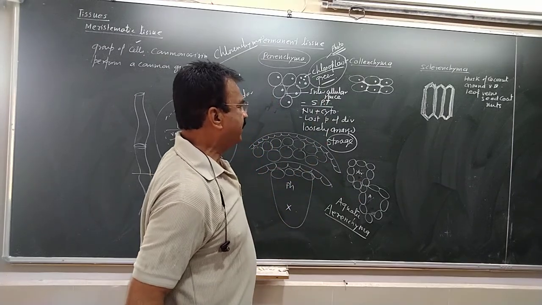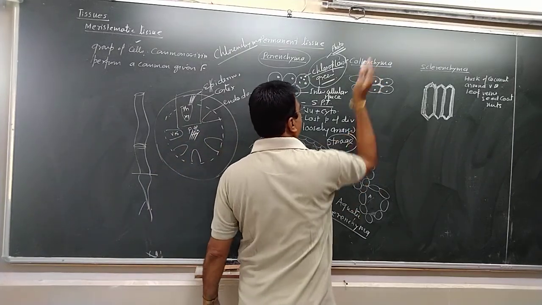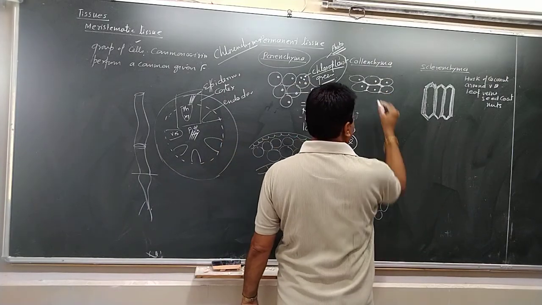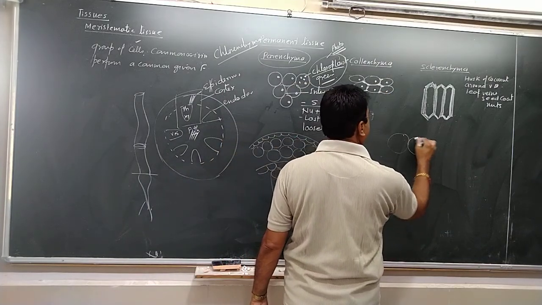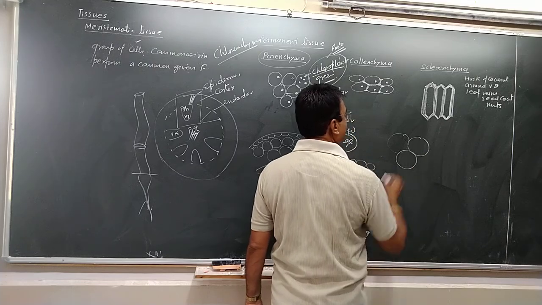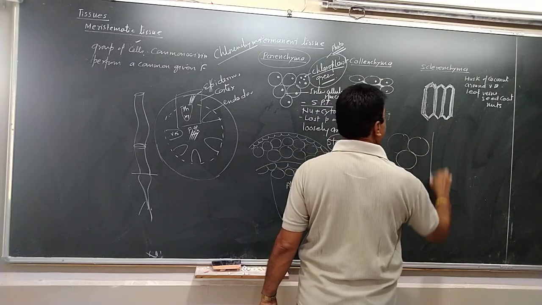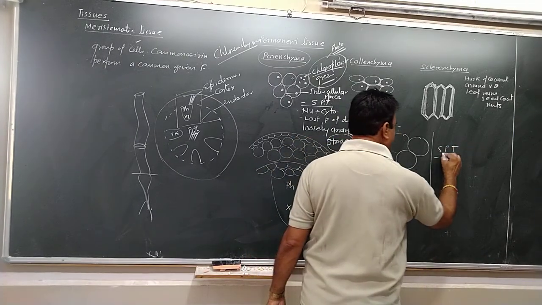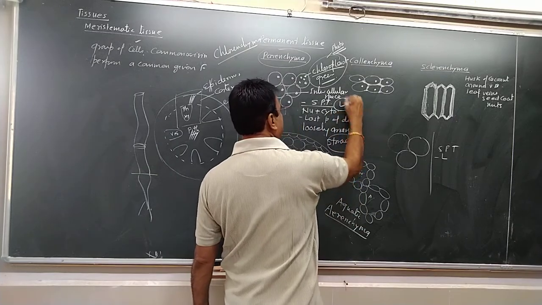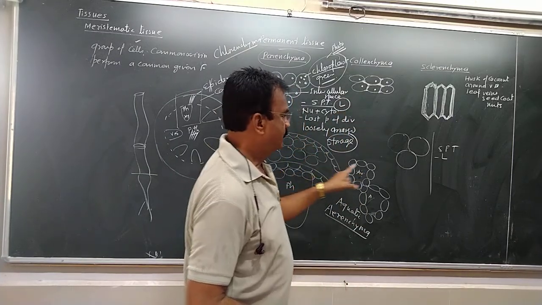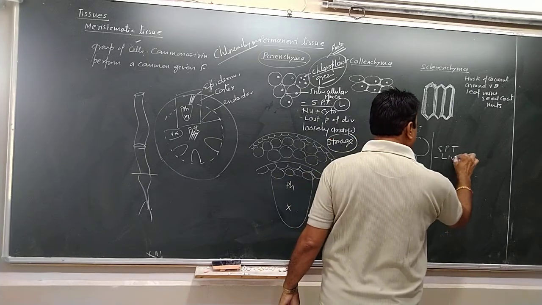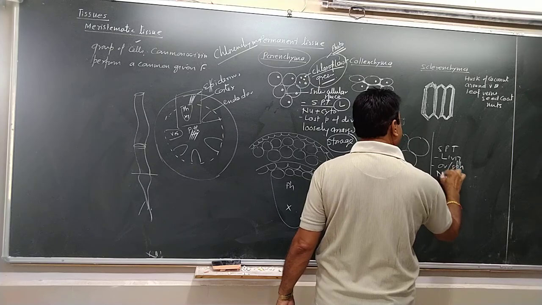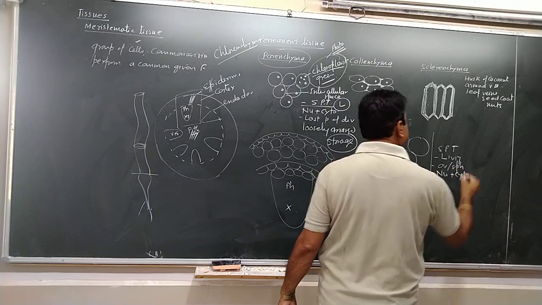The second type of permanent tissue is collenchyma. This is collenchyma we are talking. In collenchyma, the cells are oval or spherical. It is again a simple permanent tissue. The cells are living, so this is also a living tissue. Parenchyma is a living tissue. Collenchyma is a living tissue. The cells are oval or spherical, contain nucleus and cytoplasm.